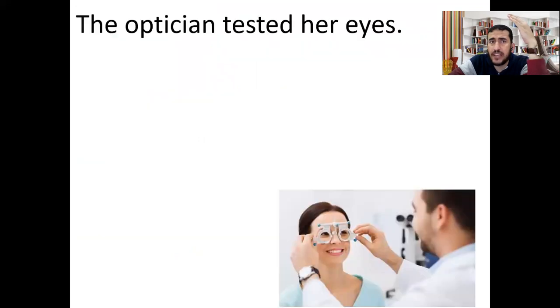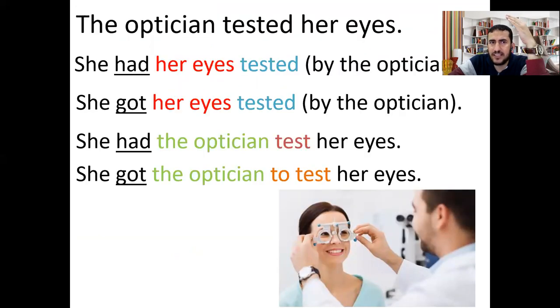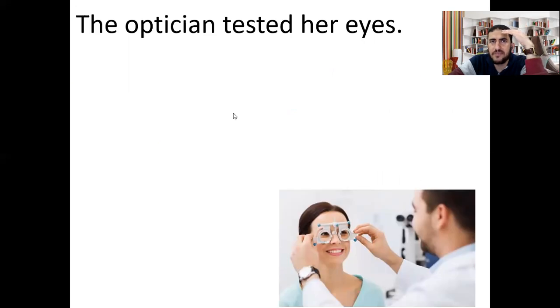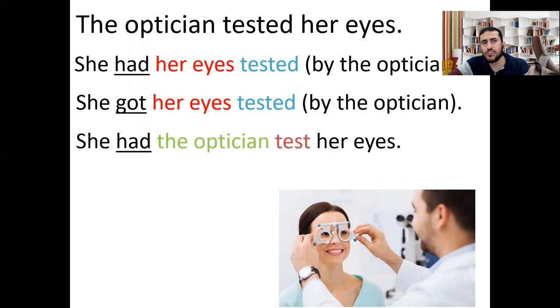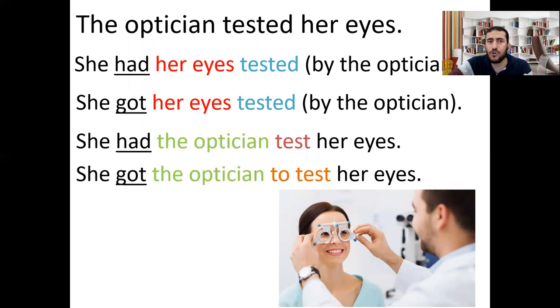We have more examples we can use in this context, but let's do this example together. The optician tested her eyes. If we want to change the sentence from non-causative into causative, how can we say it? We can say she had her eyes tested by the optician, or she got her eyes tested, or she had the optician test her eyes, or she got the optician to test her eyes. Take care. Four ways to change the sentence from non-causative into causative.